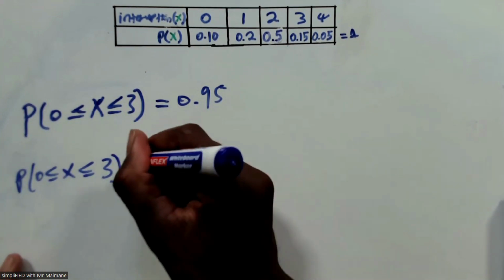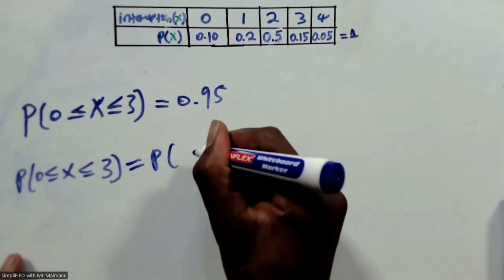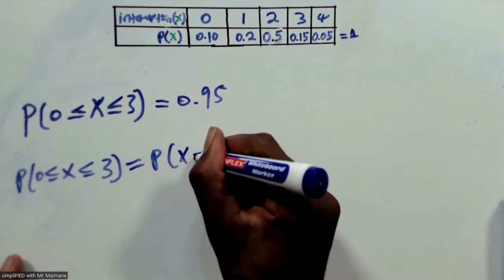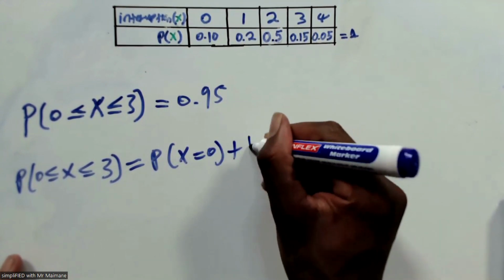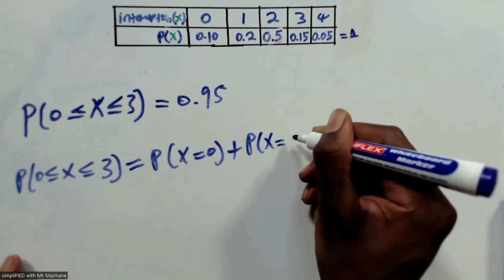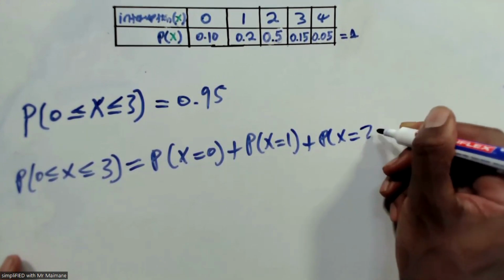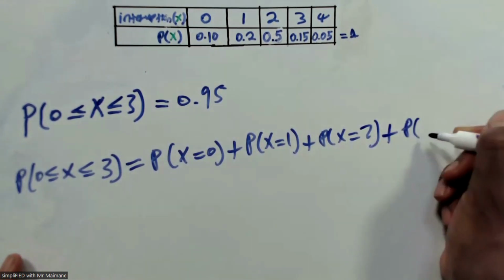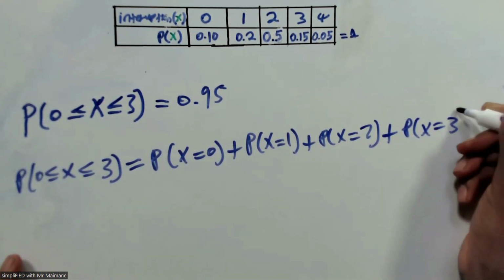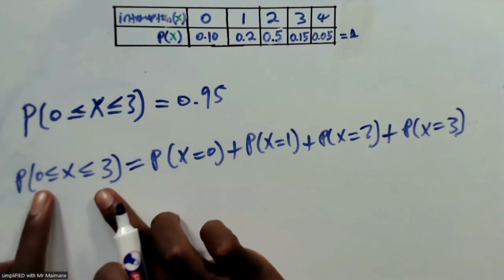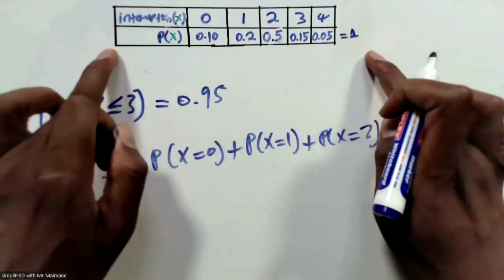The probability between 0 and 3 is equals to the probability of X equals to 0 plus the probability of X equals to 1 plus the probability of X equals to 2 up until the probability of X equals to 3. This is what this means according to what we have here.